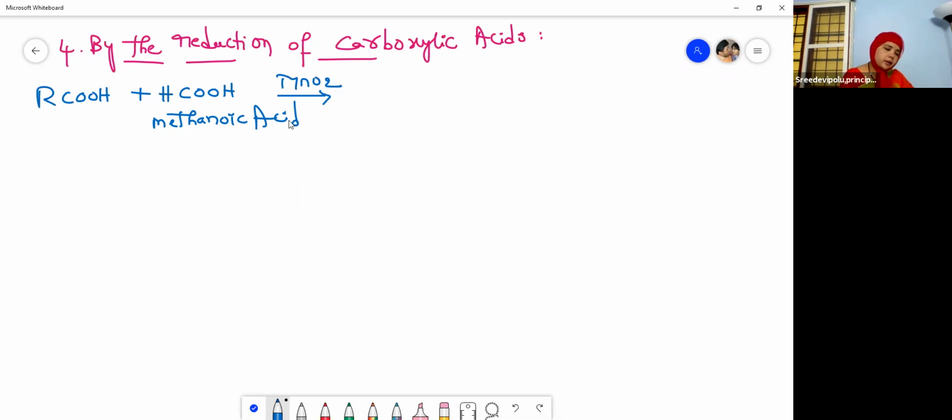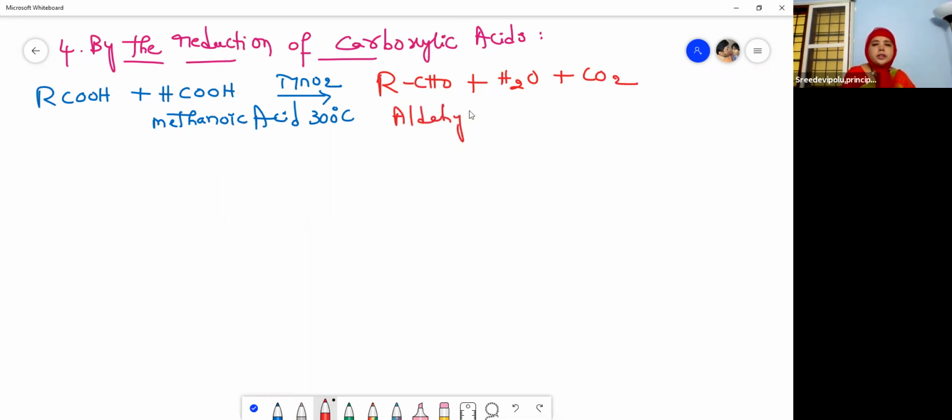MnO2, manganese dioxide, and at the temperature 300 degrees centigrade. Now, what is the product you will get here? So you will get again our desired compound, that is an aldehyde, RCHO plus water and then carbon dioxide, CO2. Okay, so this is our aldehyde which we are preparing now. So now let us move to the general reaction after this.